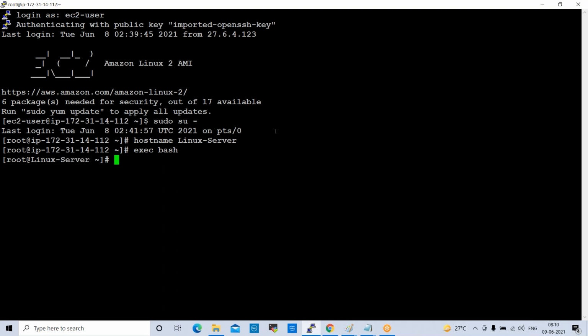Fine. The next command, which is very important, is the find command. For example, if you want to search for anything, normally in Windows we simply put that word in and search. The same way here, if you want to search for anything, how can we search?